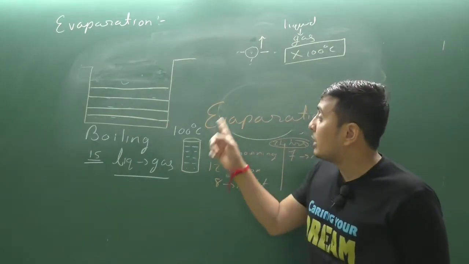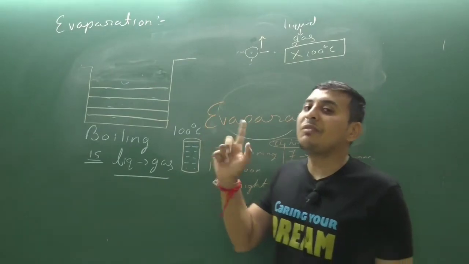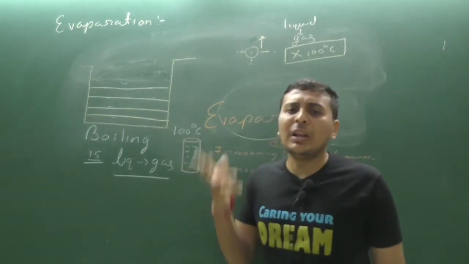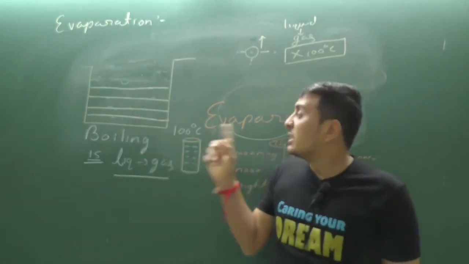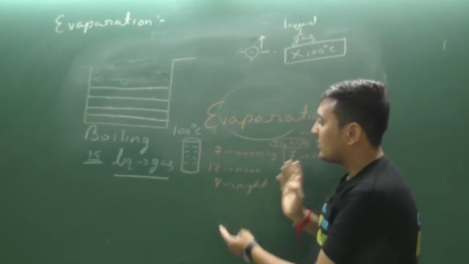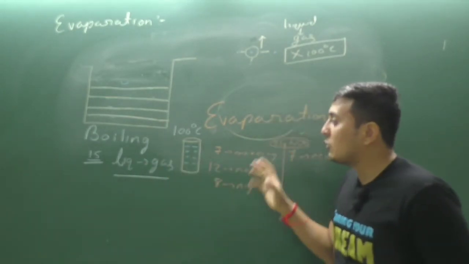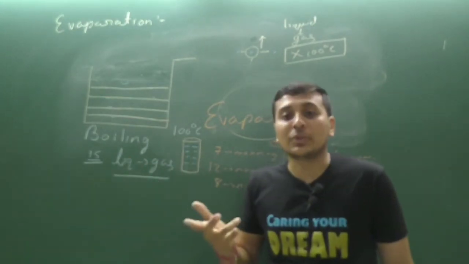Clear? Getting it? But what is evaporation? Only surface particles get evaporated. In boiling, thoroughly the bulk of water gets converted into gas. Evaporation is a slow process. Boiling is a very fast process.